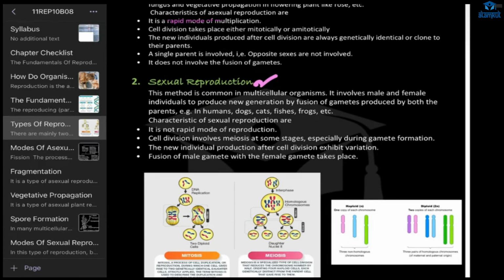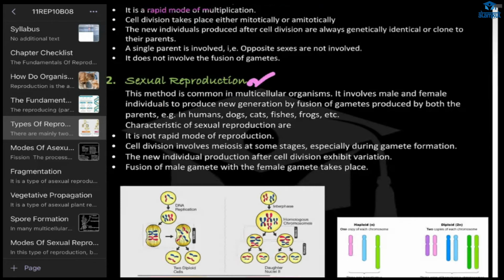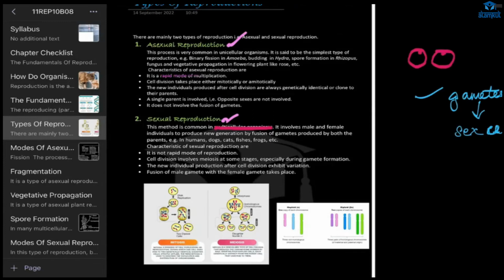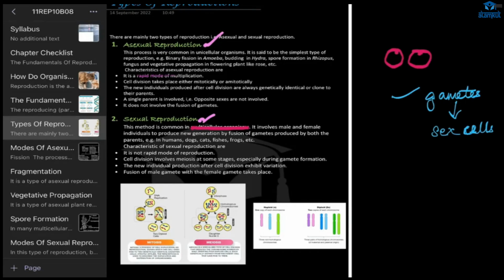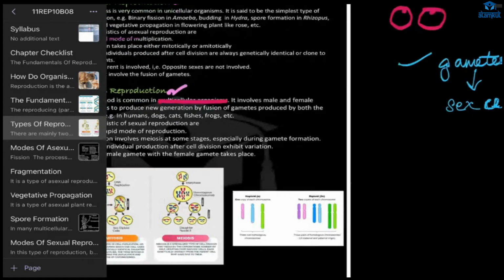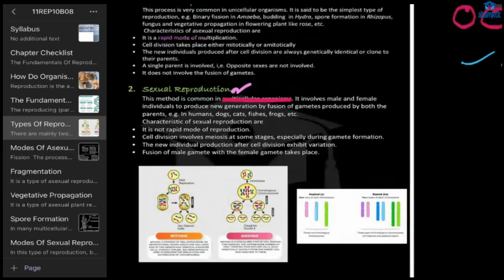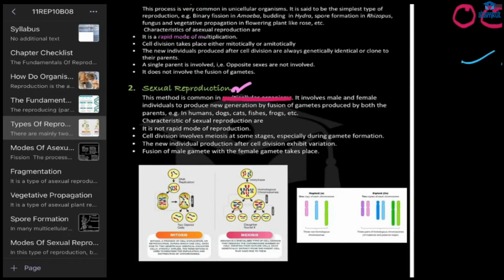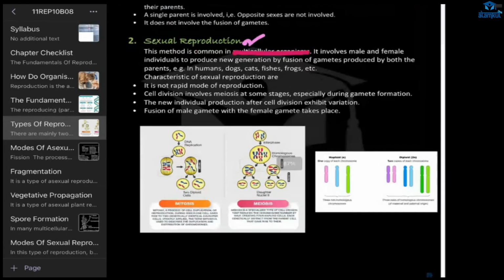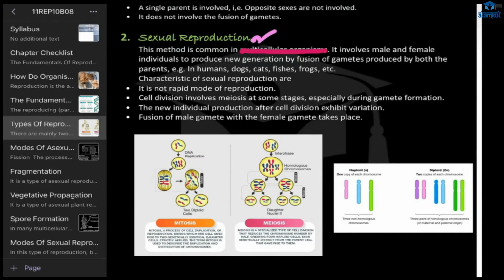And in sexual reproduction, this mode of reproduction is common in multicellular organisms. Here the male and female individuals produce a new organism by fusion of gametes. Examples are humans, dogs, cats, fishes, frogs, all of that. A characteristic of sexual reproduction is that it is not a rapid mode, and cell division involves meiosis at some special stages, especially during gamete formation.